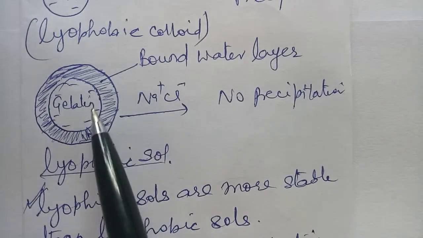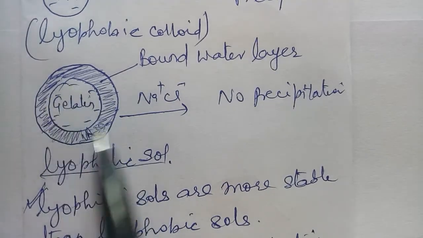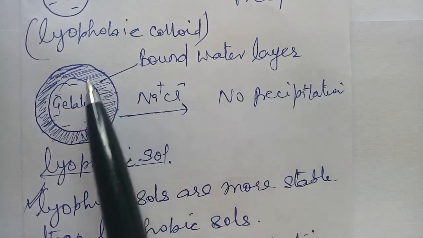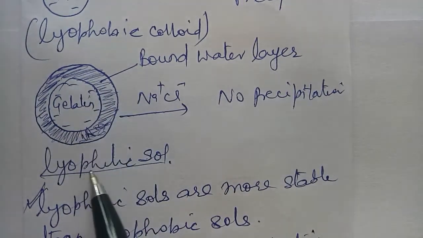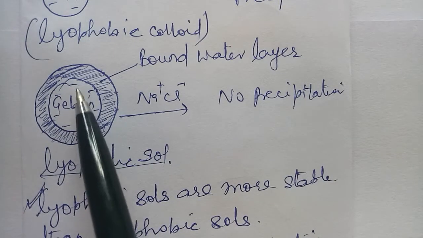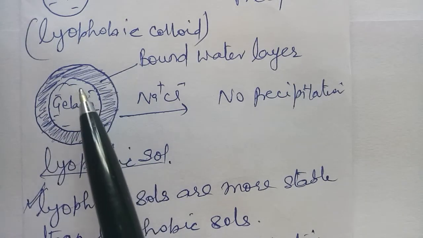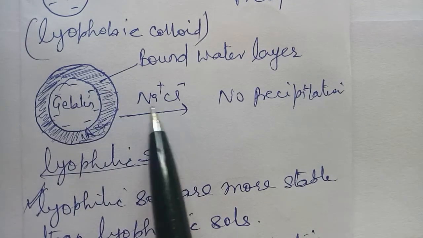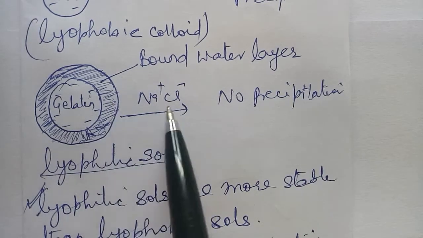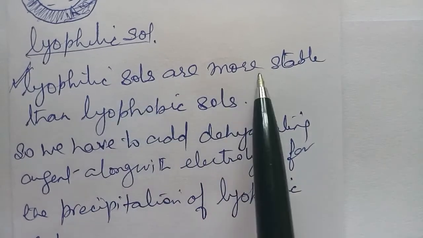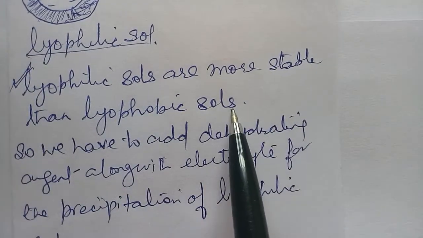Why? Because here this layer, which is the layer of bound water, is protecting against the precipitation, and this is called solvation, because in the lyophilic soles the droplets have greater affinity for the dispersion medium, and when they have affinity with each other, they form different layers around the droplets. So although we have added the electrolyte, in spite of that we have no precipitation in this case. Because of this, we can say that lyophilic soles are more stable as compared to lyophobic soles.